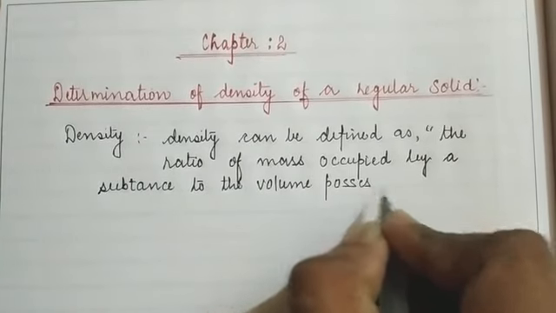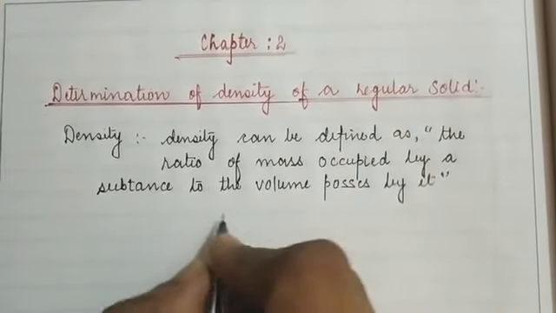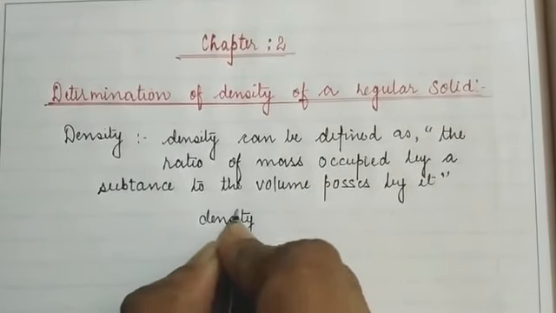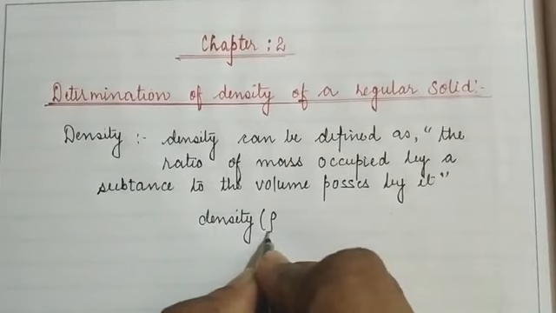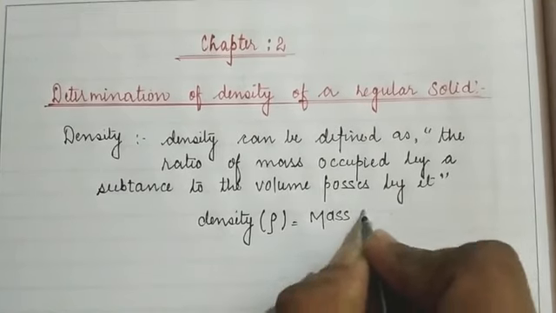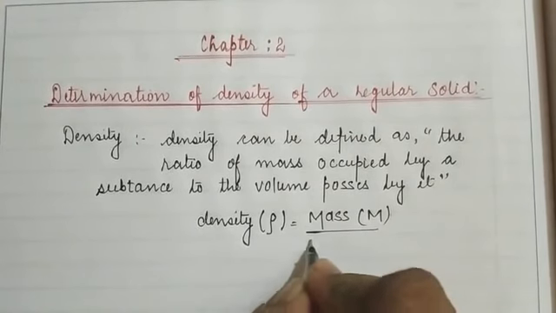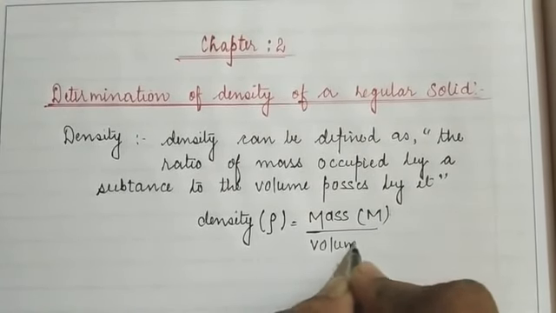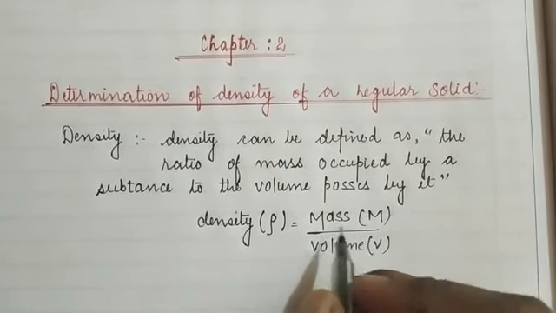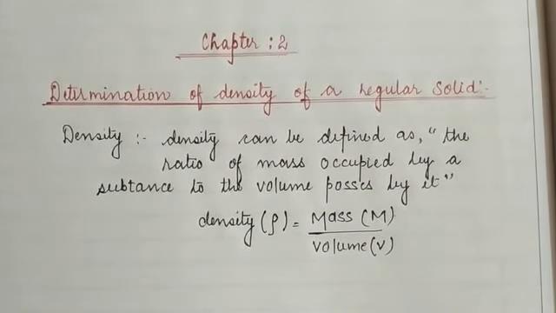Okay children, and it can be given by the formula: density rho is equal to m upon V, where mass is the capital letter M and volume of the substance is the capital V. So density of an object can be described as the ratio of mass per unit volume, and its SI unit, which we have already discussed, is kg per meter cube.